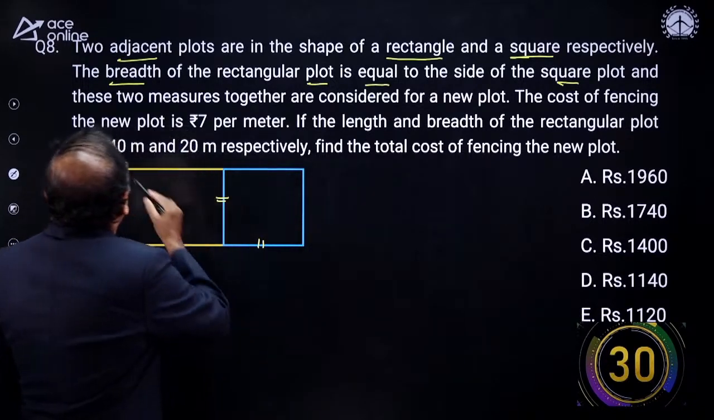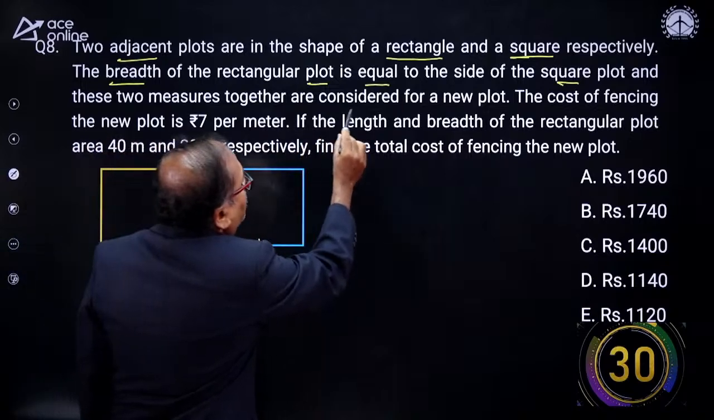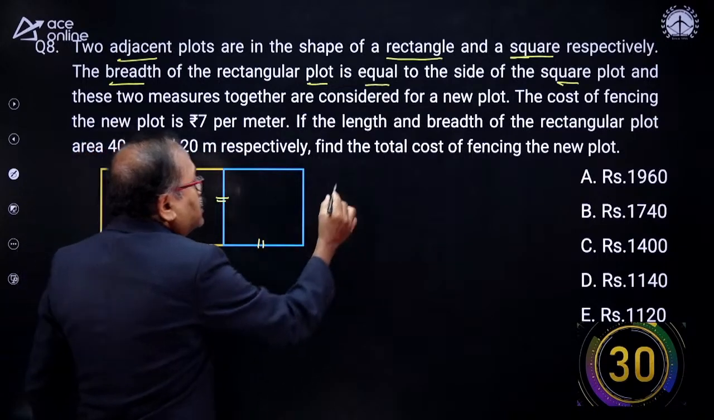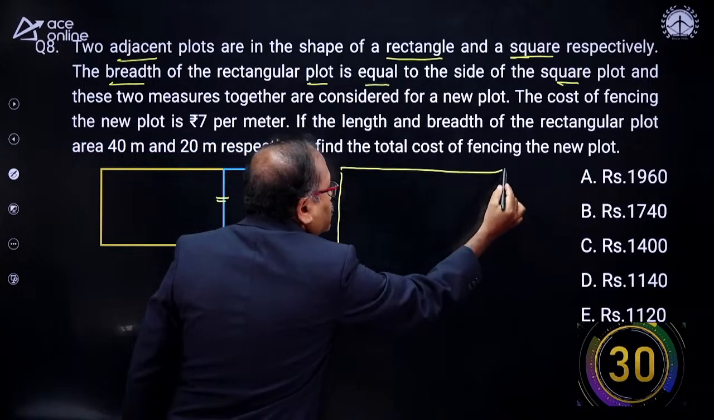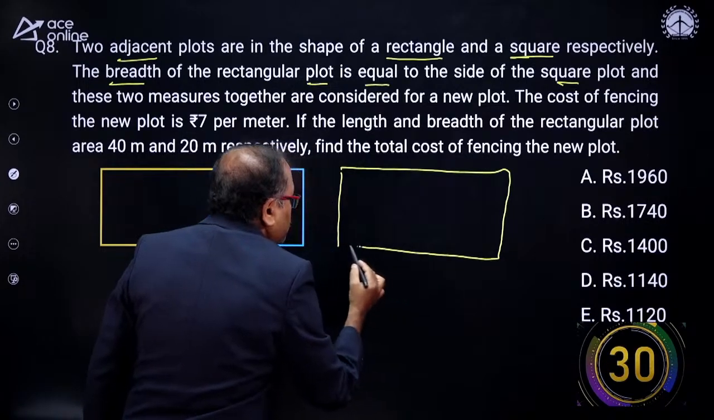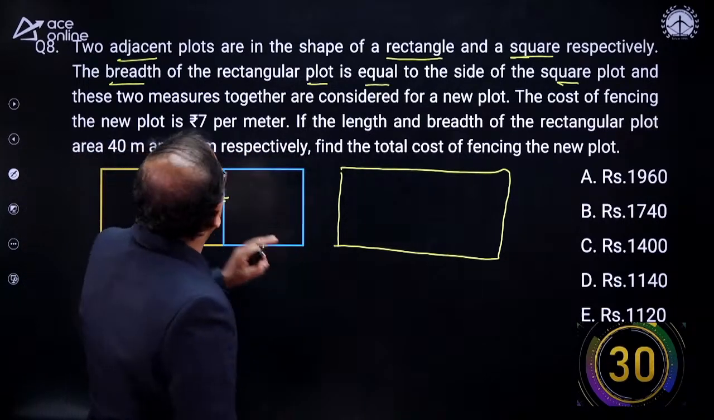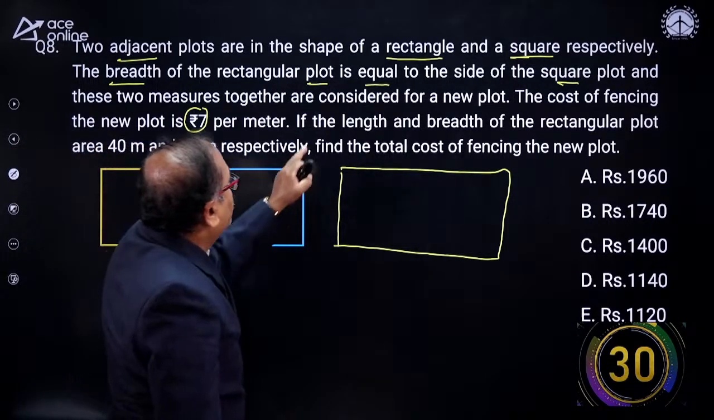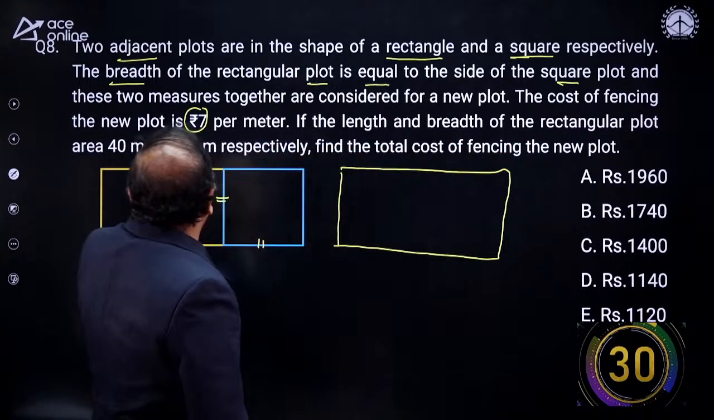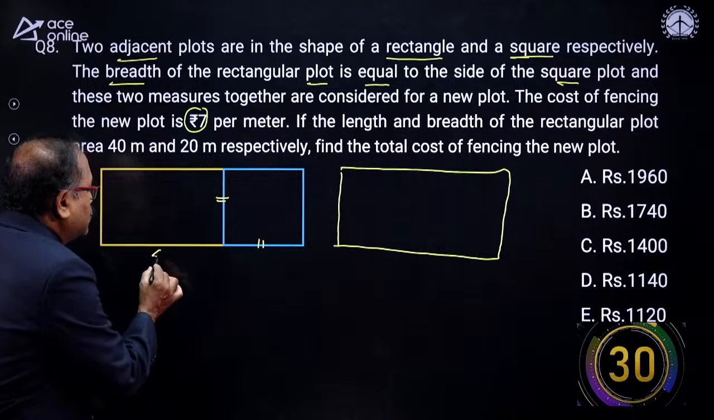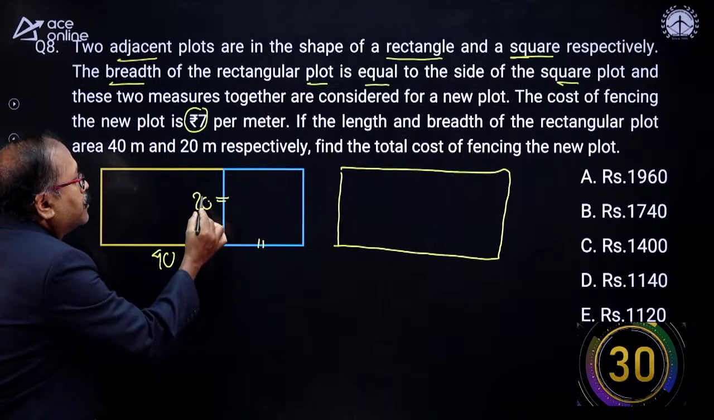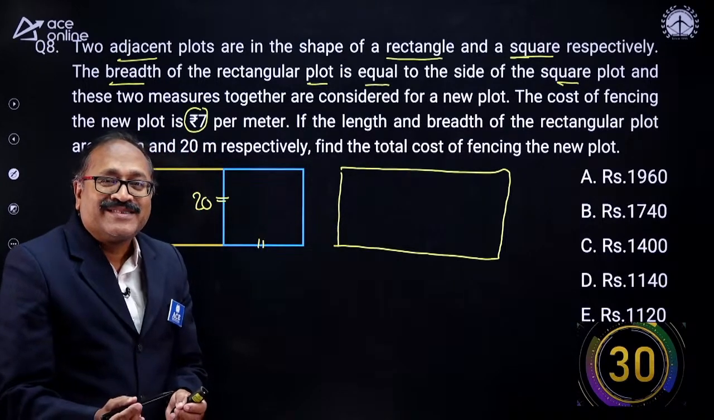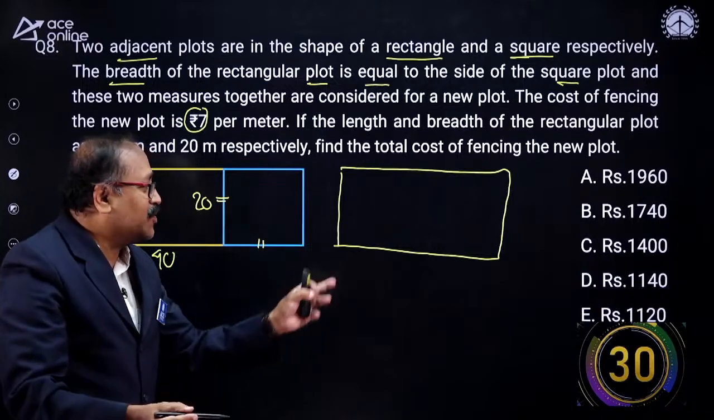These two measures together are considered as a new plot. That means this is what your new plot is. Now, the cost of fencing the new plot is ₹7 per meter. If the length and breadth of the rectangular plot is 40 and 20, this is 40 and this is 20, find the total cost of fencing the new plot. Fencing, that means perimeter of the new plot.